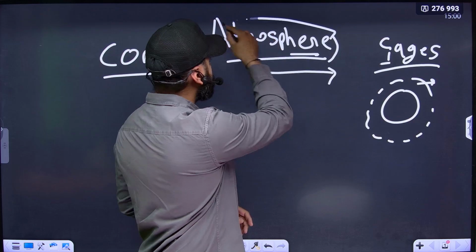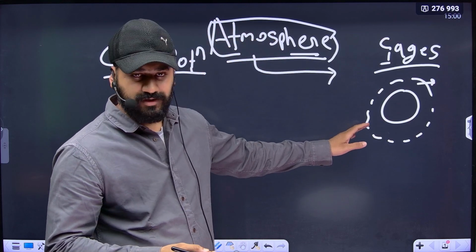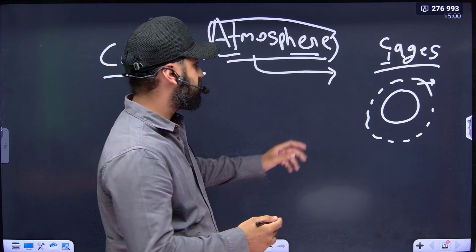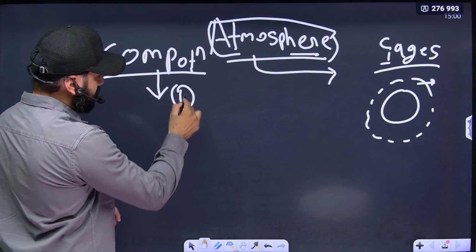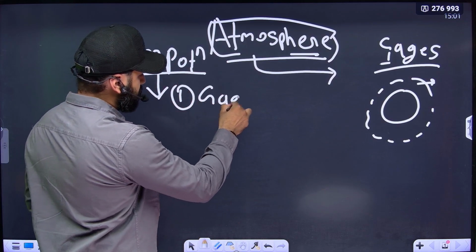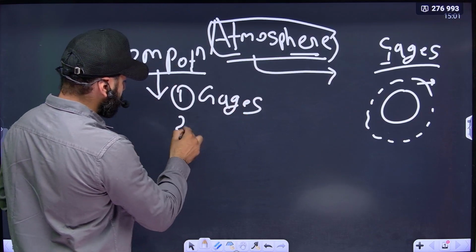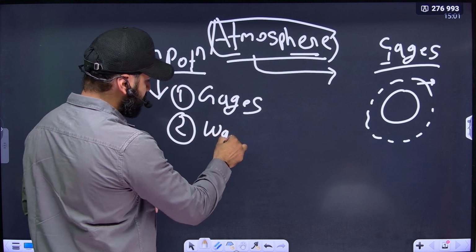If there is a question in mains on the composition of atmosphere, we can start our introduction with the definition of atmosphere. So let us talk about the composition. There are multiple things in the atmosphere. The first thing is gases.